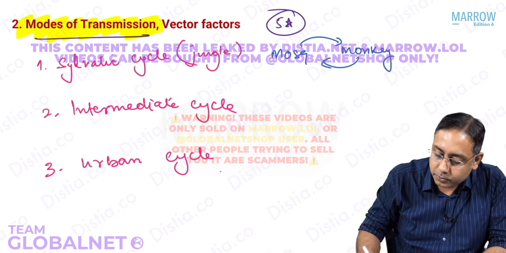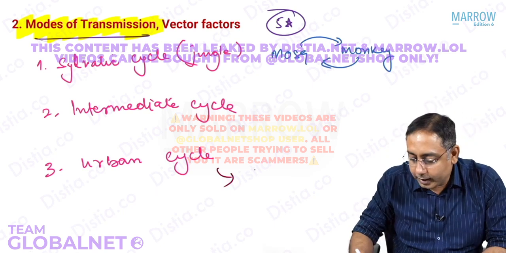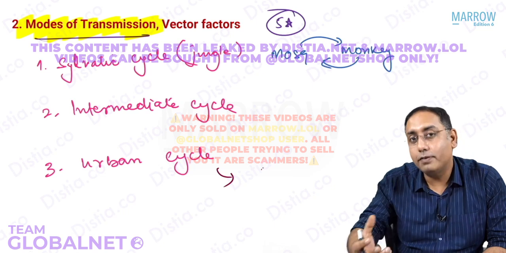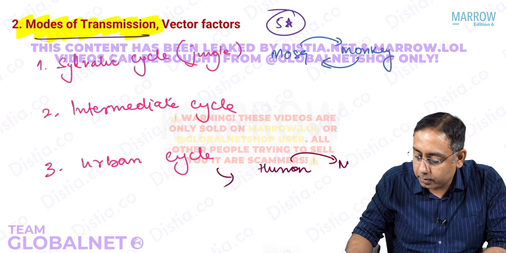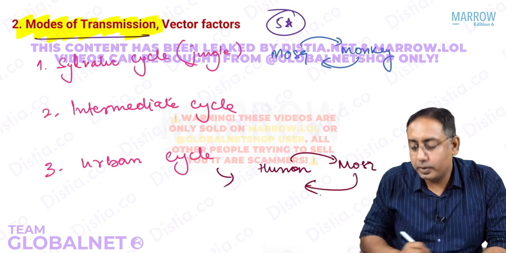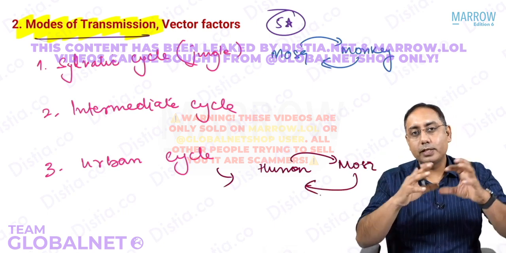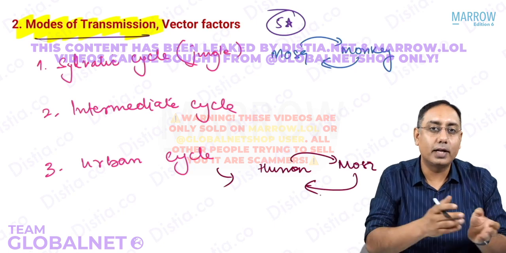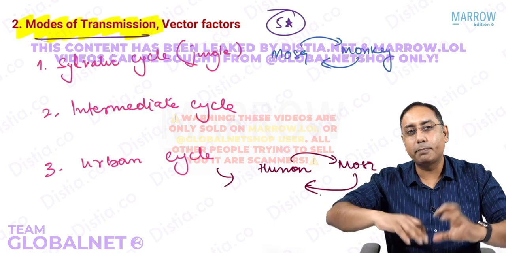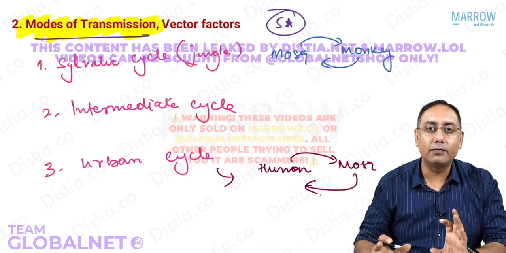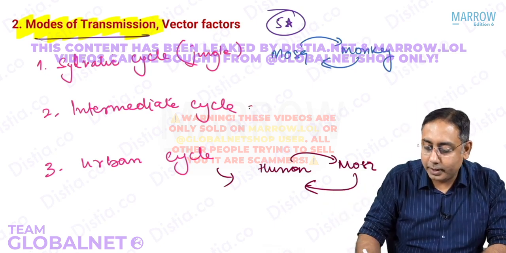In the urban areas, what is going to happen? The mosquito is going to take infection from humans. The humans will give it to the mosquito, and the mosquito will give it back to the human. So there is a human-mosquito-human cycle that is called the urban cycle. Usually the urban cycle doesn't cause so many spreads. It is there as sporadic infection, but the problem is this intermediate cycle.